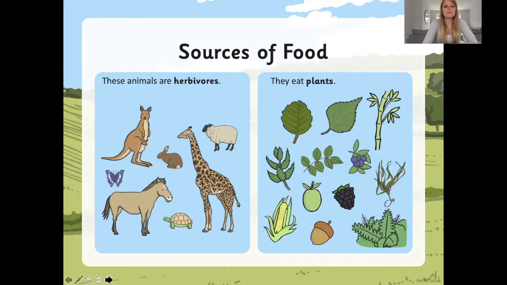Here are some examples over here of some animals which are herbivores. You might have thought of these animals, but there are many others that also like to eat plants. And here are some examples of the plants that they can eat.